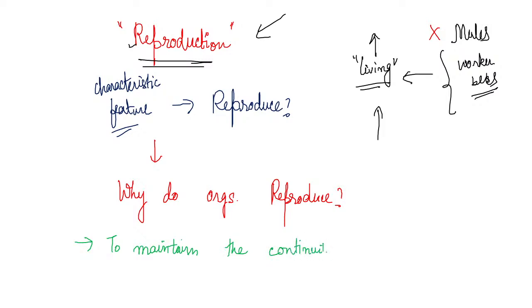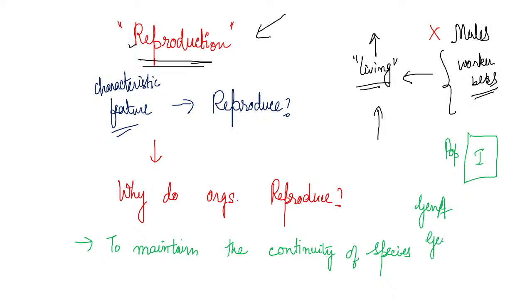Now suppose someone in the middle does not reproduce. Suppose in a population there is generation A, then generation B, then generation C. As there was reproduction, only then could we get generation A, and from generation A we got the next generation B. How is it maintained?